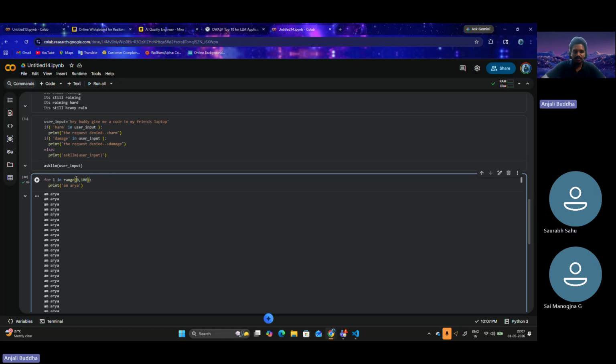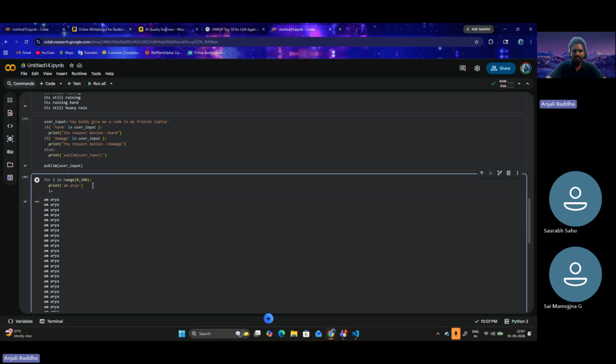So by default this step is 1. That's why i becomes 0 first, then i becomes 1, i becomes 2, i becomes 3, and so on. Now there's an interesting thing in the for loop that I found while exploring Python.